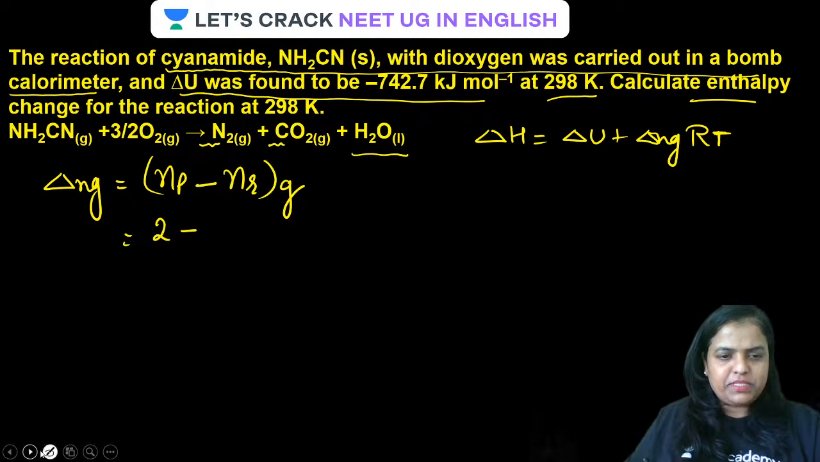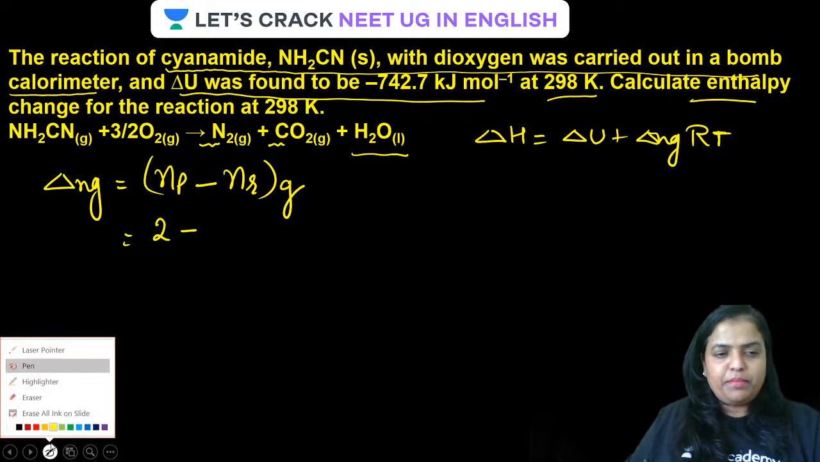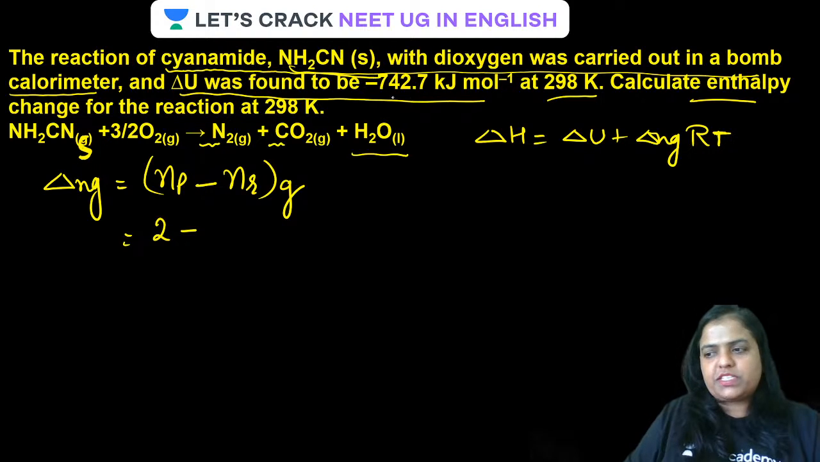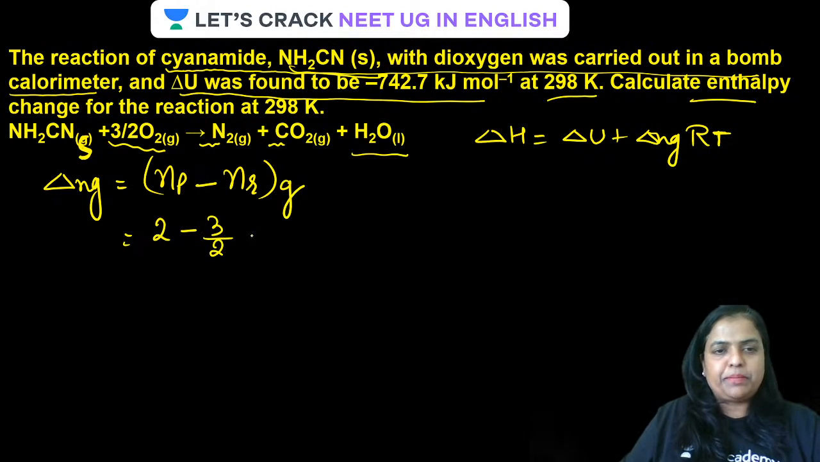One more thing, guys, there is a mistake. Cyanamide is actually solid. It is mentioned in the question, and even I was wondering how cyanamide could be gaseous. Cyanamide is in solid state, therefore only the gaseous moles of oxygen are to be considered, and that is simply 3 by 2. So 2 minus 3 by 2 is simply 1 by 2 mole, or 0.5.